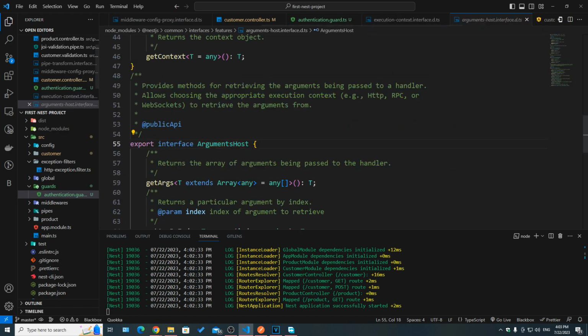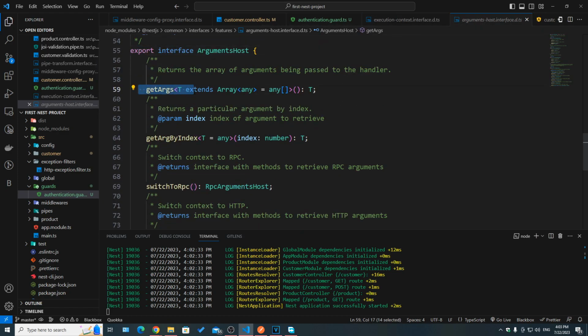Now, if you go back to ArgumentsHost, we see here that we can get the arguments, which returns the array of arguments being passed to the handler.